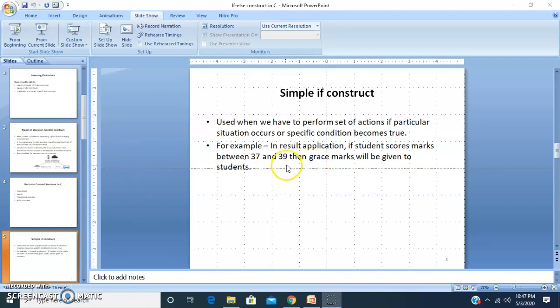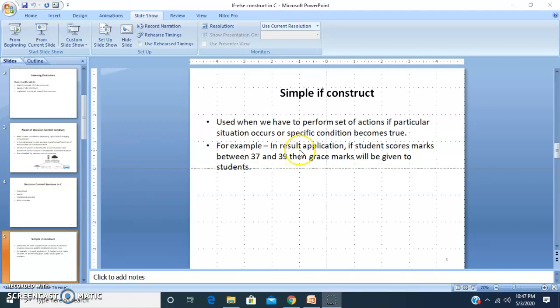Take an example of programming. Suppose you have to implement a result application. If the student's score is between 37 and 39, then usually we give them grace marks. That means we change the marks to 40, and we pass the student.